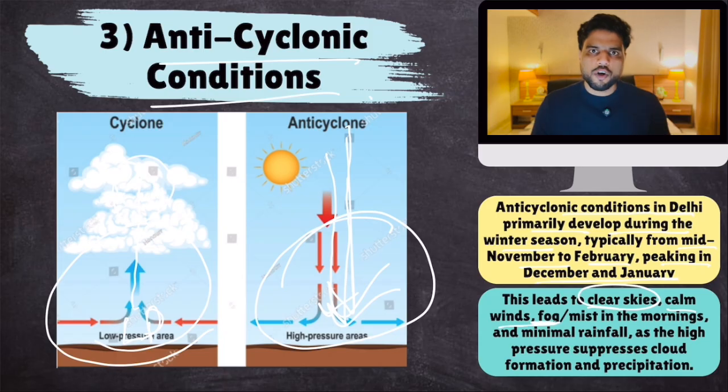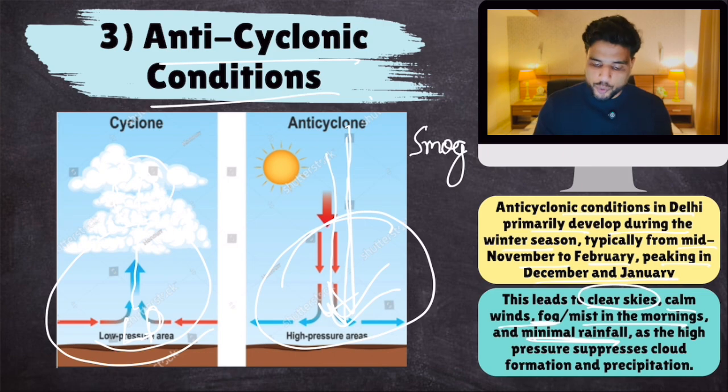And because there is fog, the smoke mixes with the fog and causes smog, which is there in Delhi. Okay, mist in the mornings and minimal rainfall, because rainfall happens during cyclonic conditions. Okay, because clouds are forming. Anticyclonic conditions have clear skies.